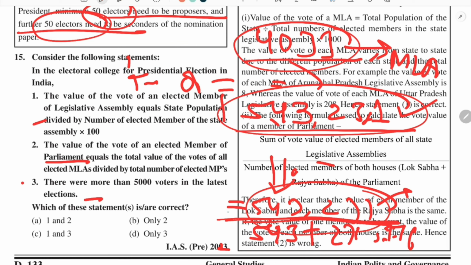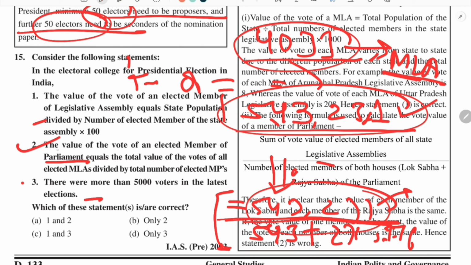In this way we can calculate the vote value of an MP, and this is different from the vote value of MLAs, because for the state MLAs their vote values differ, but in the case of parliament, the vote value of each MP is the same.